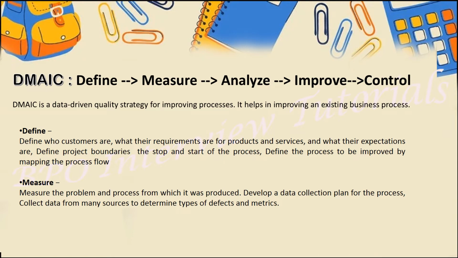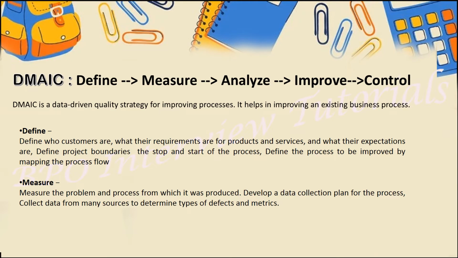Okay, where we will start, where we will end it. Define the process to be improved by mapping the process flow. So here we basically define all the things, like what basically we have in our hand with regards to the process. Okay, what is the current score, what are the tools we have. Okay, we will just define everything. So this is a define phase. In detail we will see later on guys. Just remember the basic definition on it.